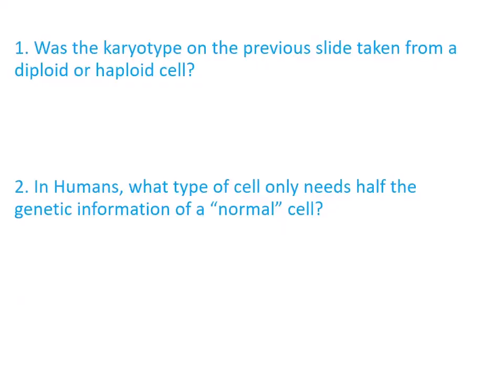So was the karyotype on the previous slide taken from a diploid or a haploid cell? Go back and look at that image. If you look, you can see that there's 2 sets of chromosomes. There's 2 chromosome 1s, and really there's 2 chromosome 1s and their copies. So that's going to be from a diploid cell. And then in humans, what type of cell only needs half the genetic information of a normal cell? That would be sperm or egg. So sperm and egg in humans are haploid, and generally speaking, sperm and egg are haploid.